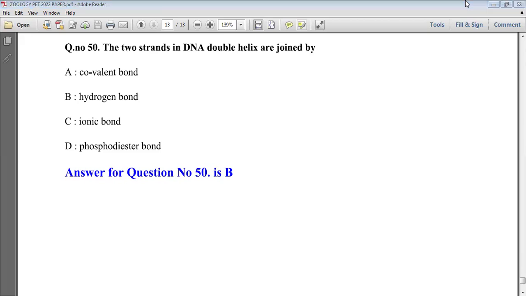So here we go with option B, hydrogen bond, and the phosphodiester bond is present in between two nucleotides, and the nucleotide sequence is present in a single strand of DNA. Each single strand of DNA is formed from the phosphodiester bond in between two successive nucleotides. So option B is the right answer, for hydrogen bond is present between the two strands of the DNA.